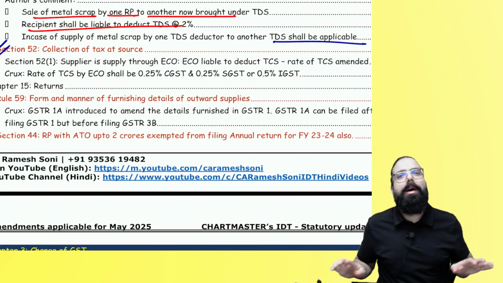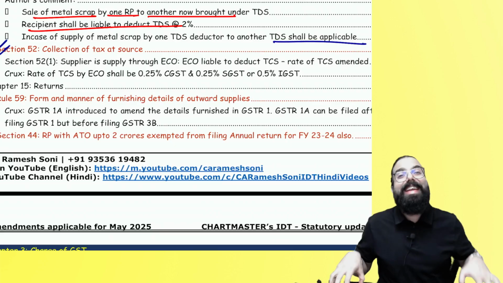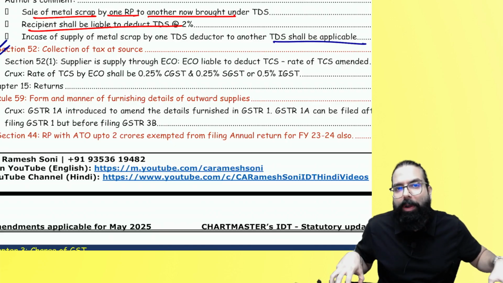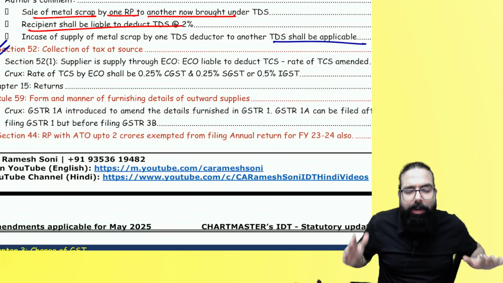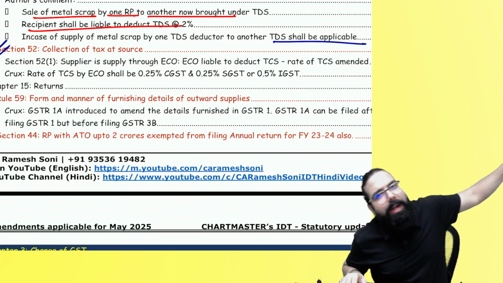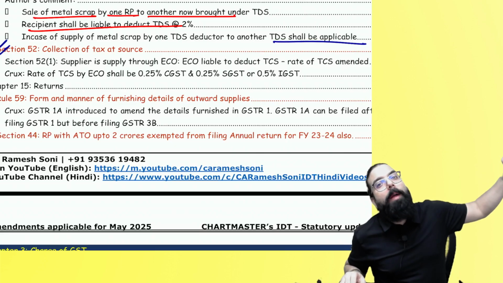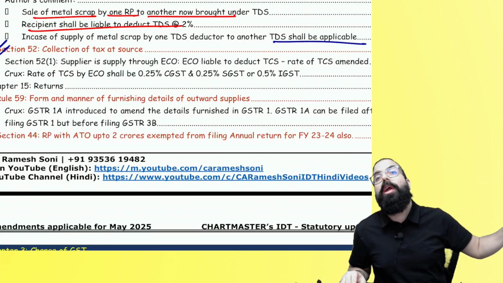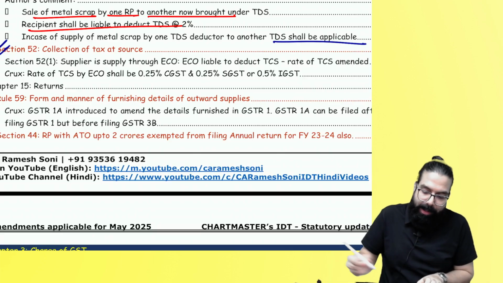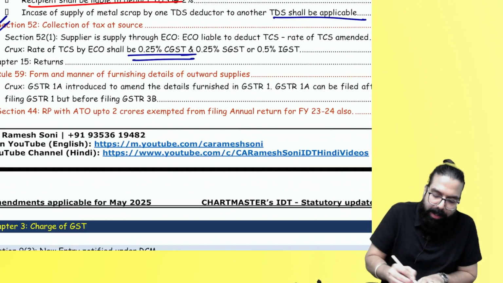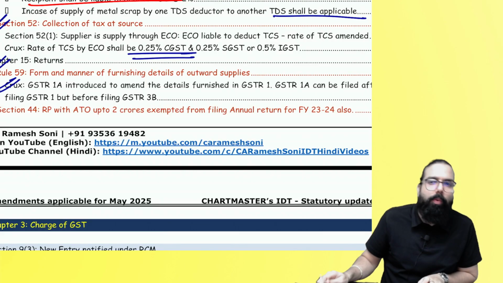In the e-commerce case, Baba, earlier the rate of TCS was 0.5 and 0.5. Now, remember, the rate of TCS to be deducted by e-commerce operator is 0.25% CGST, 0.25% SGST, or 0.5% IGST. The rate of TCS has been told over here. In the return case, one GSTR 1A has been introduced.